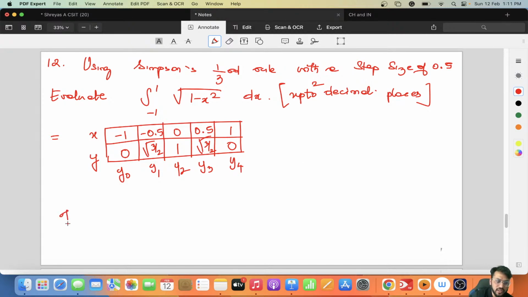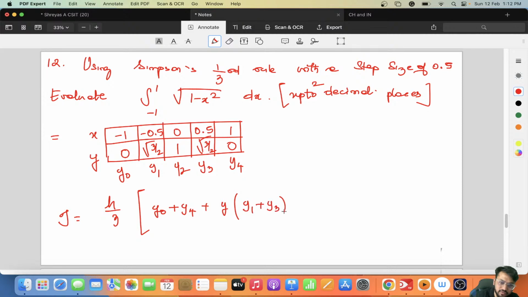So you know the formula for Simpson's 1 by 3rd rule, right? h by 3 into y0 plus y4, and after y0 plus y4, I'm left with the odd steps, y1 and y3.